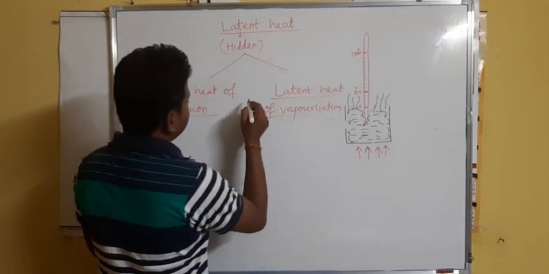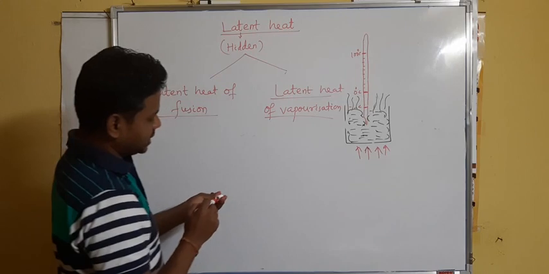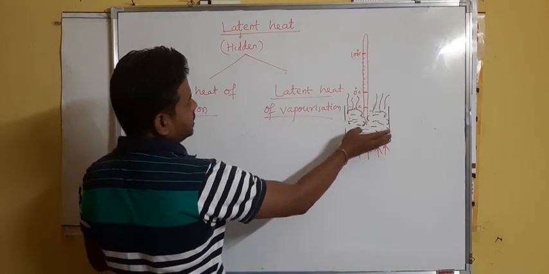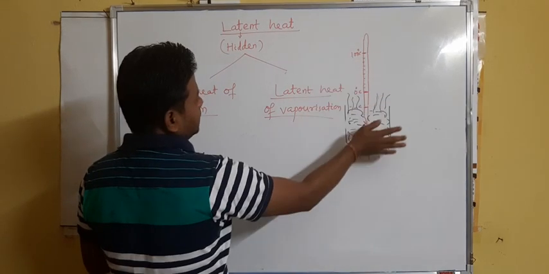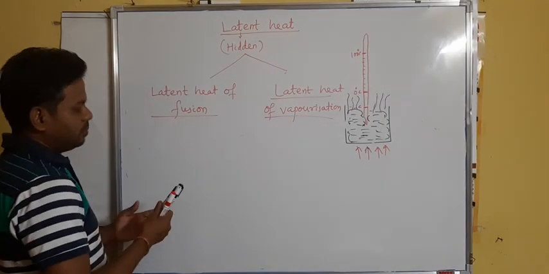So we have explained the experiment. At 0 degrees centigrade, there is latent heat of fusion for ice, and at 100 degrees centigrade, there is latent heat of vaporization.